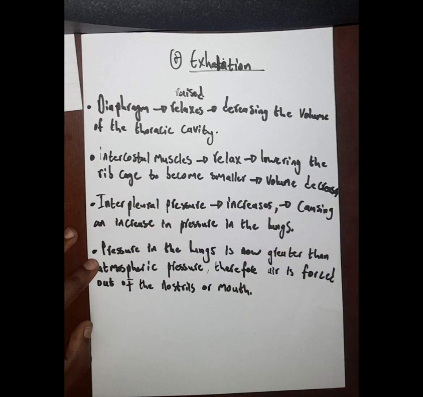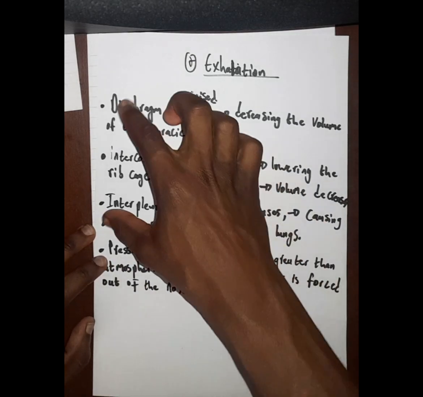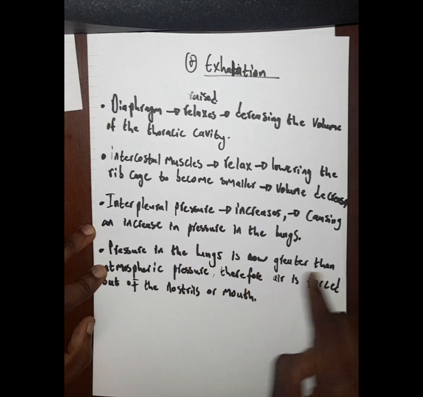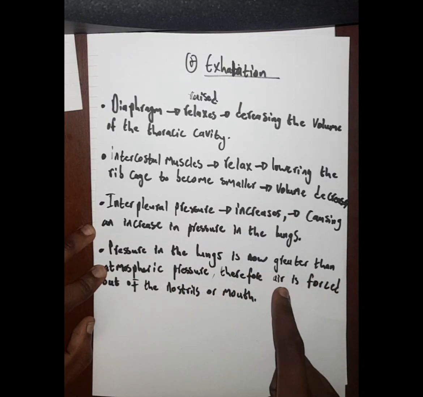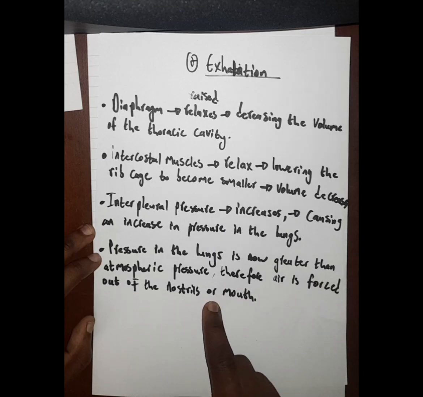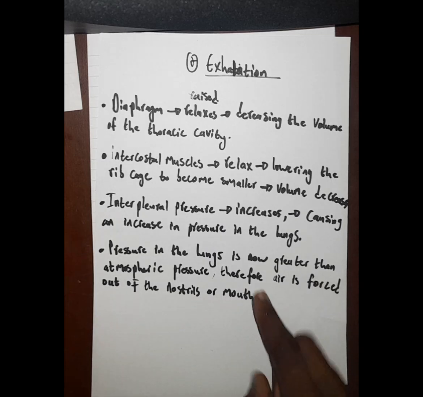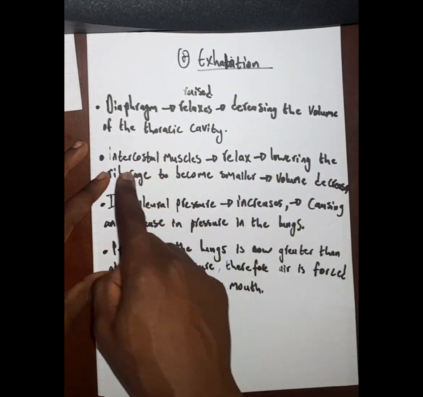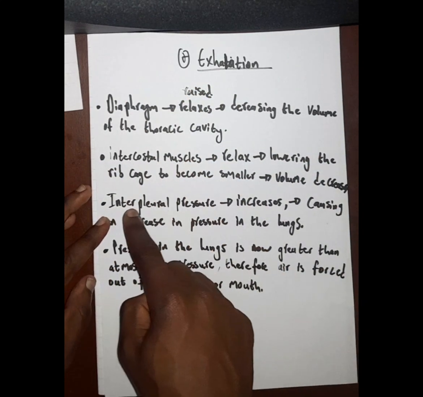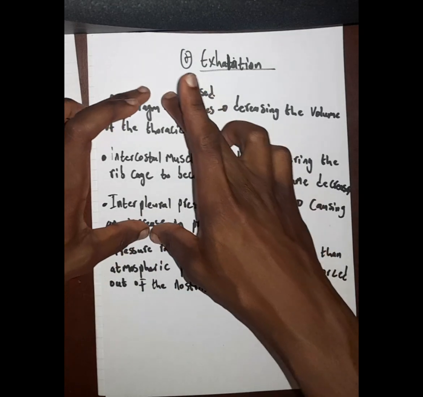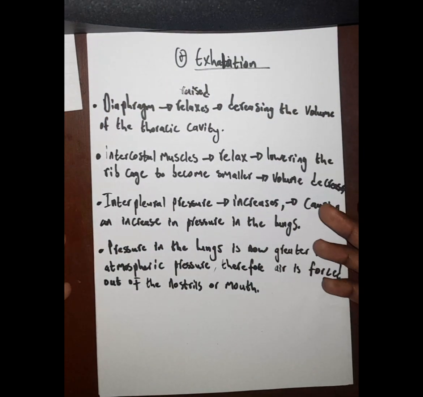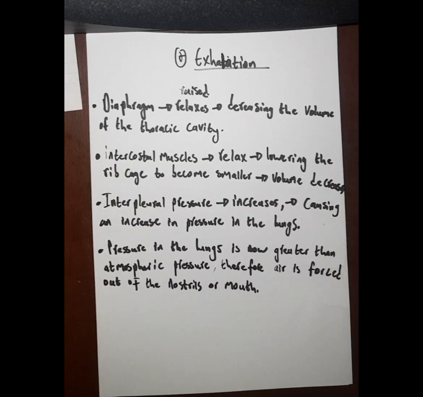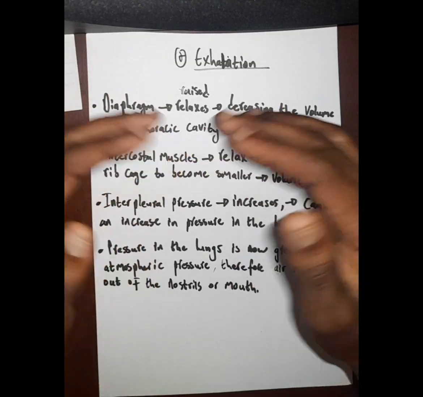Now, we move to what? To the last point. As a result of these three things happening, the pressure in the lungs is now greater than the atmospheric pressure. Therefore, air is forced out of the nostrils or what? Or the mouth. Now, the pressure as a result of the processes that are happening, as a result of the diaphragm, as a result of the intercostal muscles, as a result of the interpleural pressure, these three things will what? Will decrease the volume of what? Of the thoracic cavity.